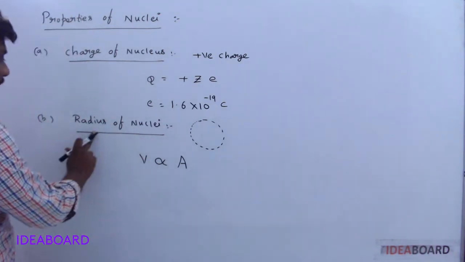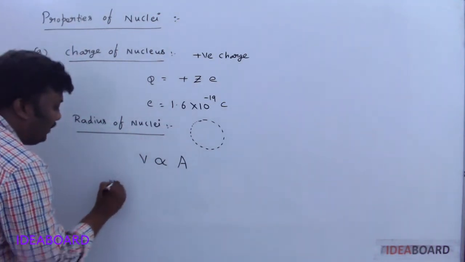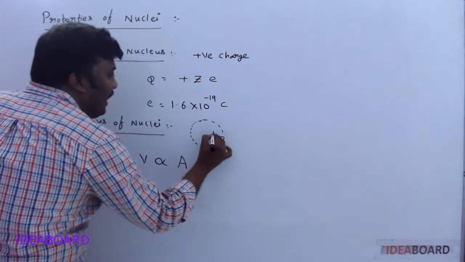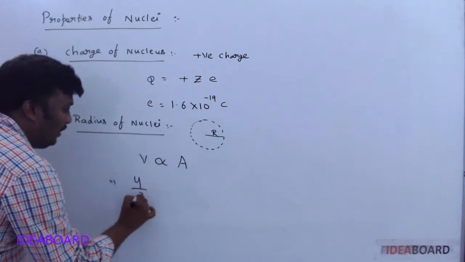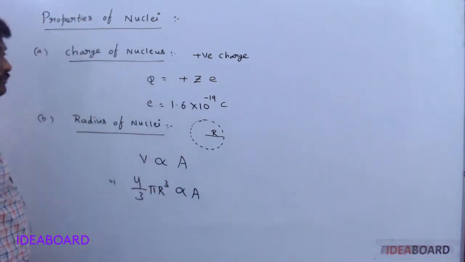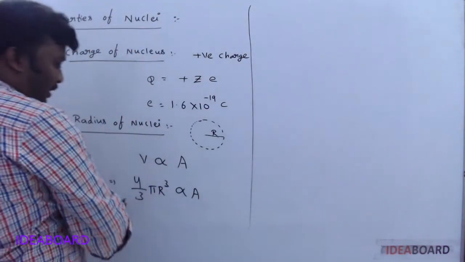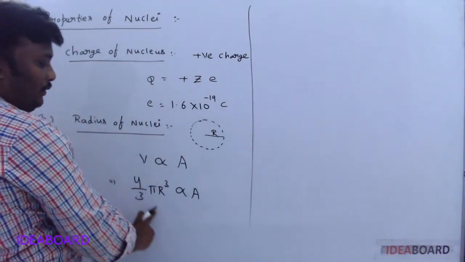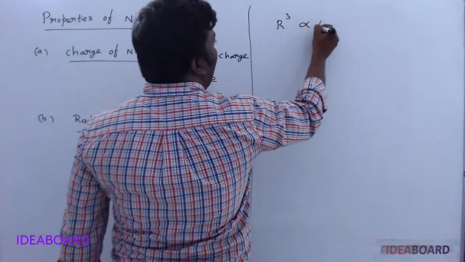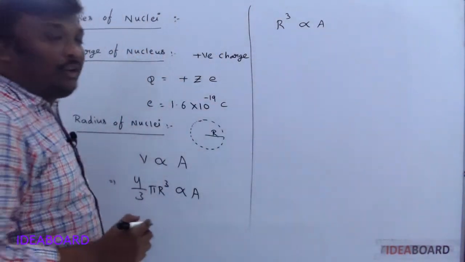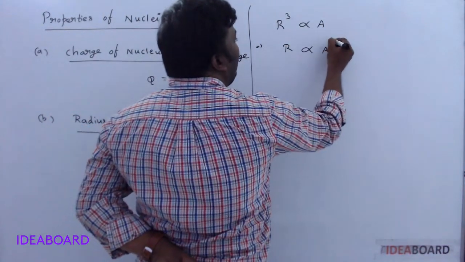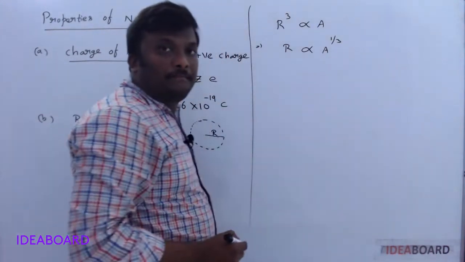So you want the radius. What is the formula for the volume of a sphere? 4/3 pi r cube is proportional to A. Now 4/3 pi is a constant, so r cube is proportional to A. Now r is proportional to A power 1/3.